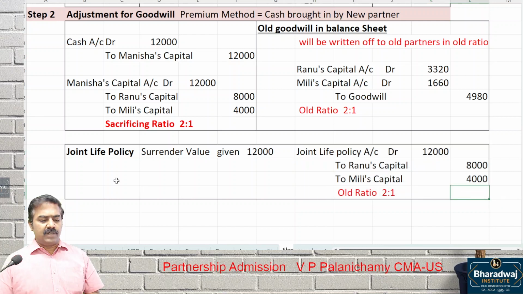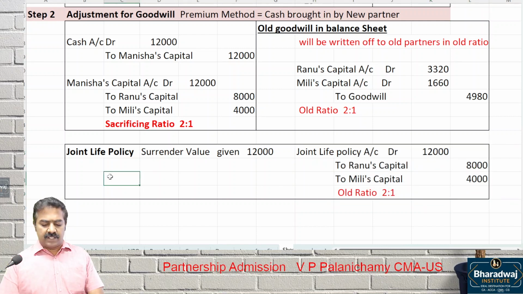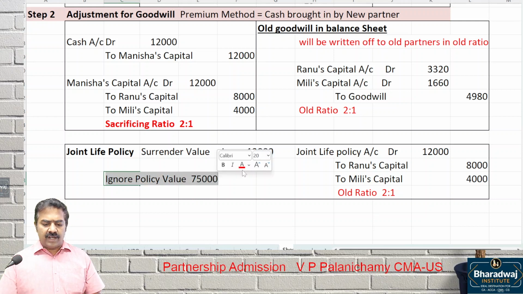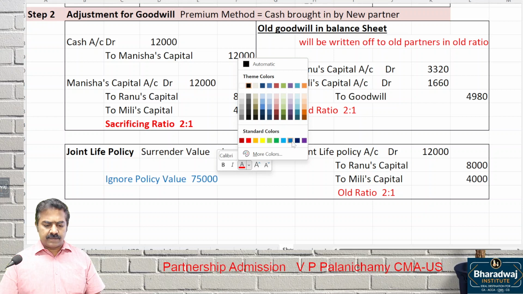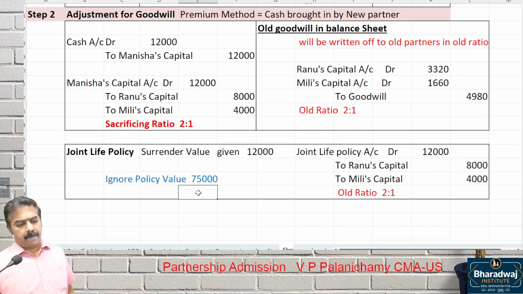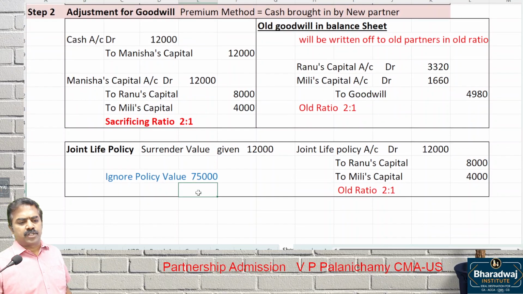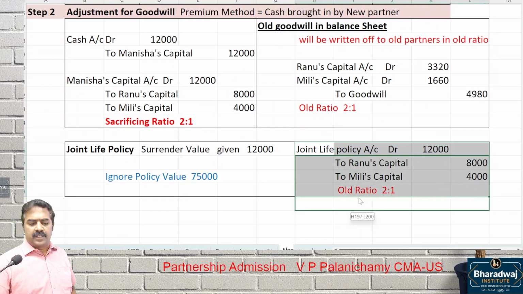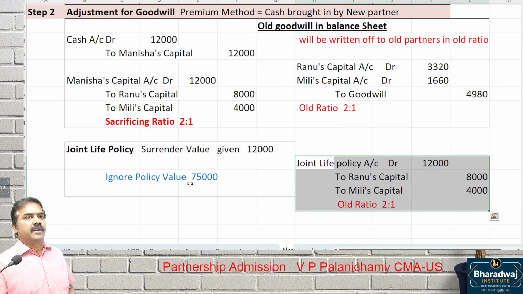What should we ignore? The policy value of 75,000. You get it only when a partner dies. It is given just to confuse you, because students may make an adjustment based on 75,000. At the time of admission or retirement of a partner, you get only the surrender value.